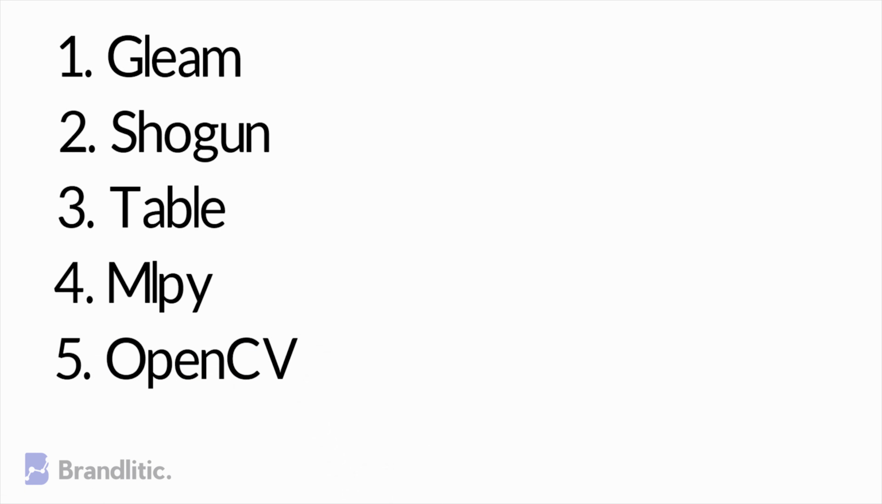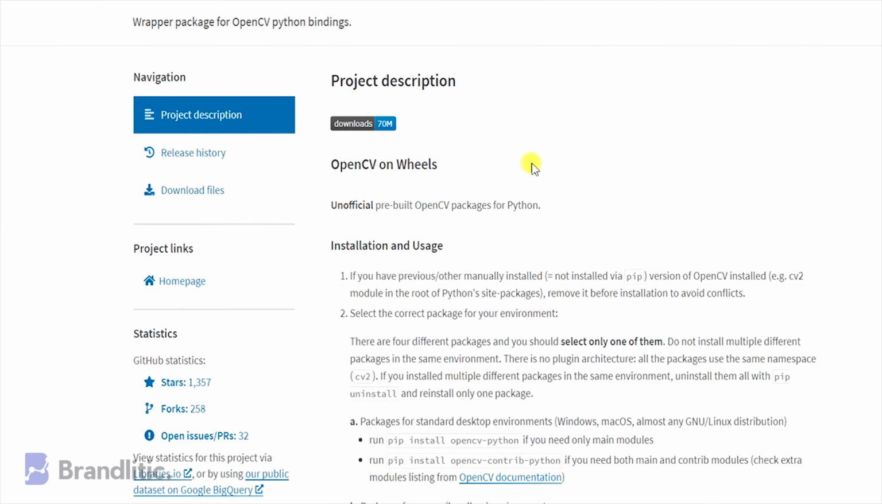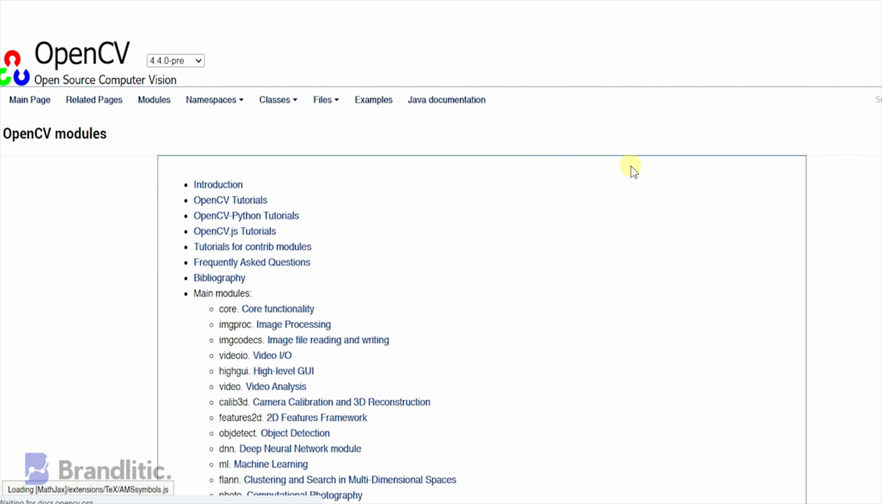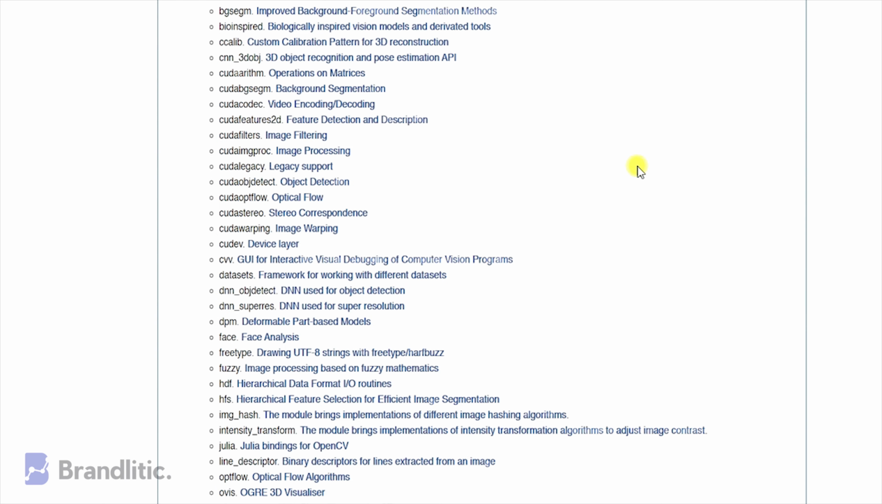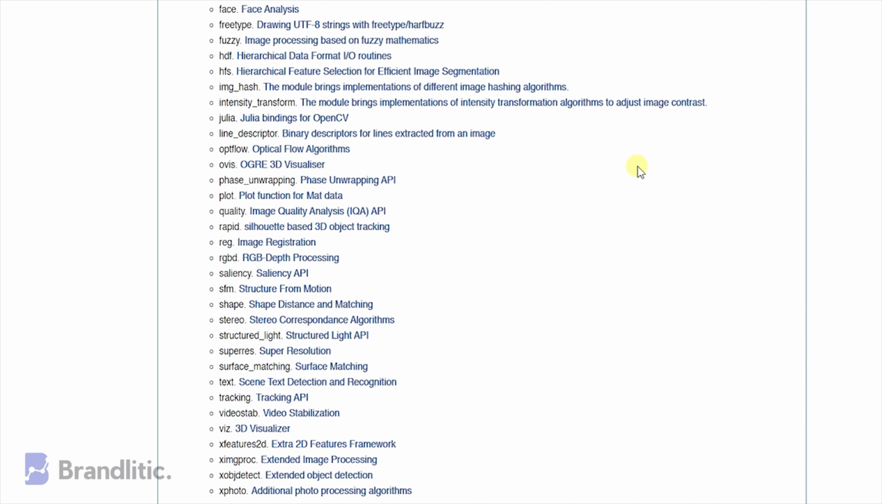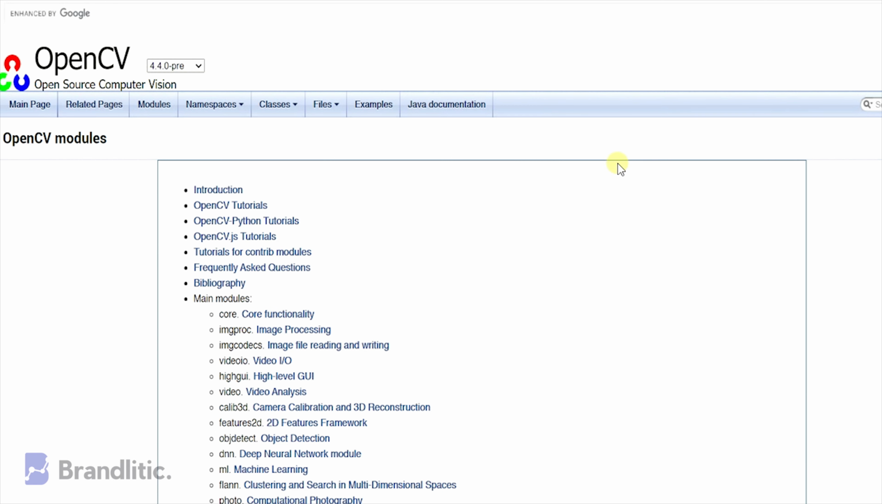Number 5. OpenCV. OpenCV is another great open source machine learning package that was actually originally developed by Intel. One thing that is really cool about OpenCV is that it's focused on real-time computer vision. Like Shogun, OpenCV is originally written in C++ but has interfaces for Python along with other languages.